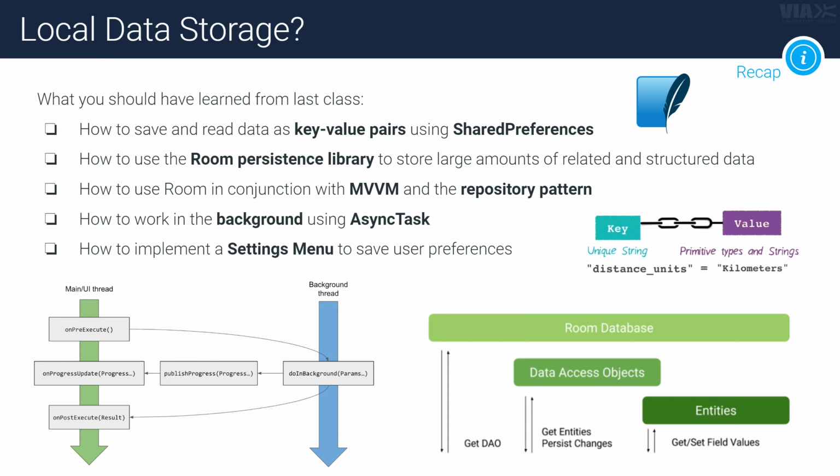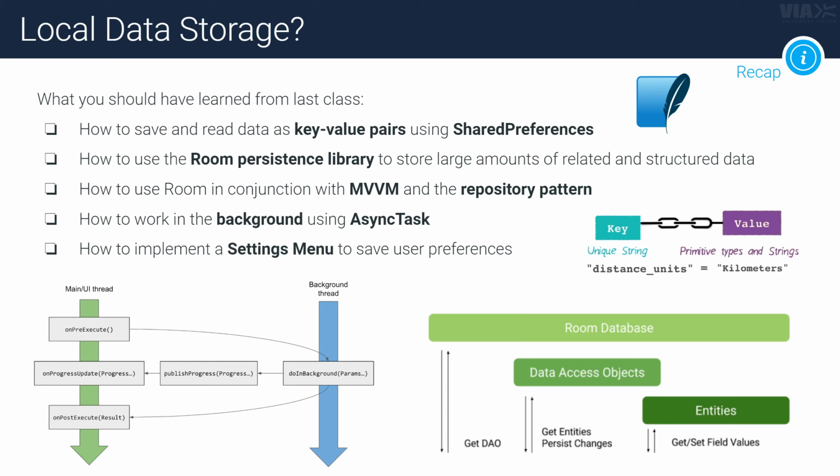And for that we had SQLite, right? And we learned how to use the Room persistence library, which was basically just an abstraction layer on top of SQLite. And then you also learned how to use this Room persistence library in conjunction with the MVVM architecture and the repository pattern. And the reason that was very powerful was that we could actually observe when anything changed in our database by observing LiveData. It was basically compatible with the Room library.